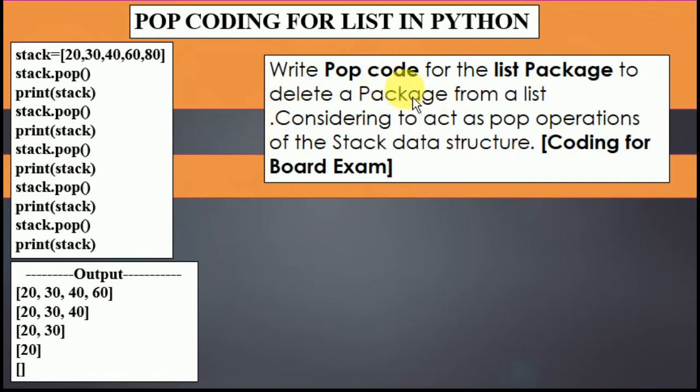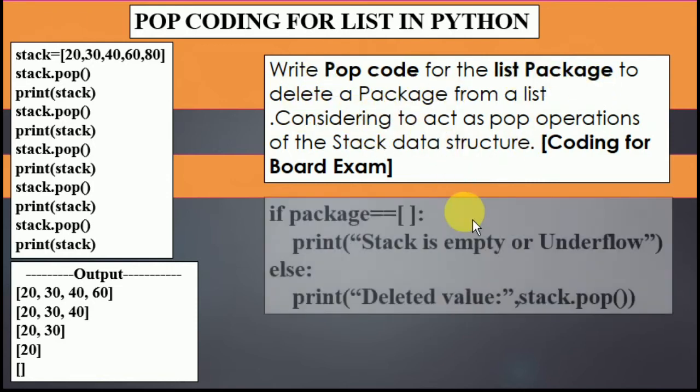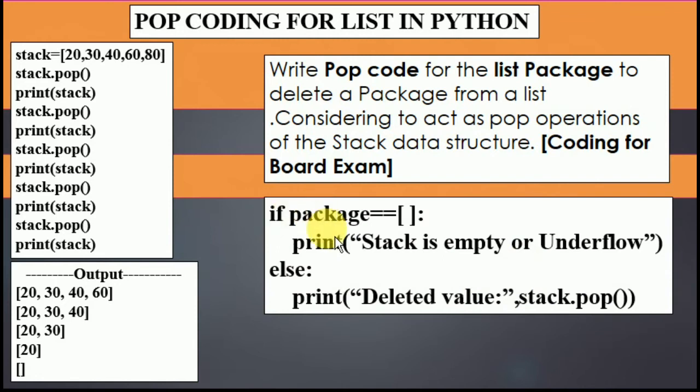And for the board examination, if you want to write down the coding, with the same example package, you have to write down the coding of pop. So here is the line: if package equals square brackets, meaning empty, then the message is displayed that stack is empty, else print, bracket, double quotes, deleted value, double quotes close, comma, stack dot pop. This is the line that you are going to write down.